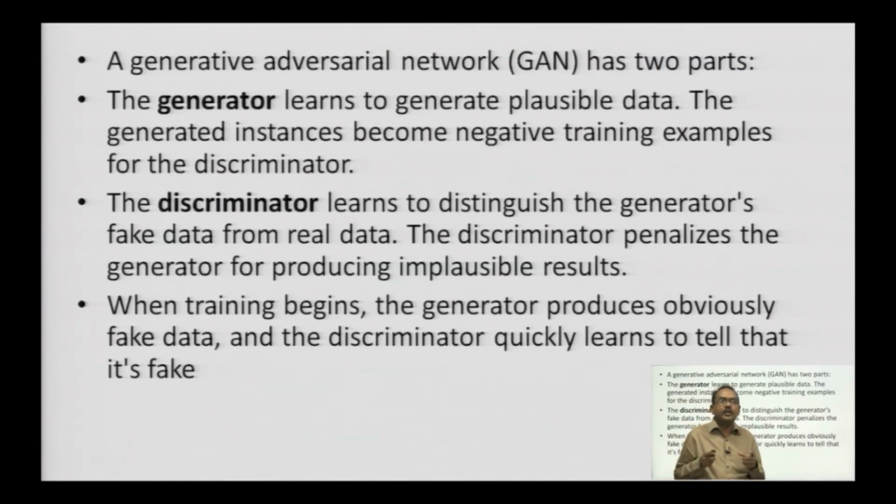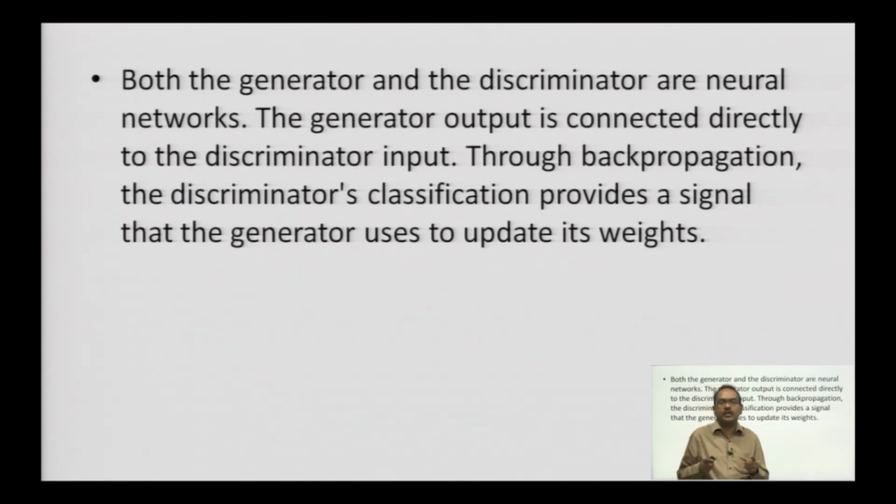So, a GAN has two parts, a generator and a discriminator. The generator learns to generate plausible data, and the discriminator learns to distinguish the generator's fake data from real data. When training begins, the generator produces obviously fake data and the discriminator quickly learns to tell that it is fake. Both the generator and the discriminator are neural networks. The generator output is connected directly to the discriminator input. Through back propagation, the discriminator's classification provides a signal that the generator uses to update its weights.